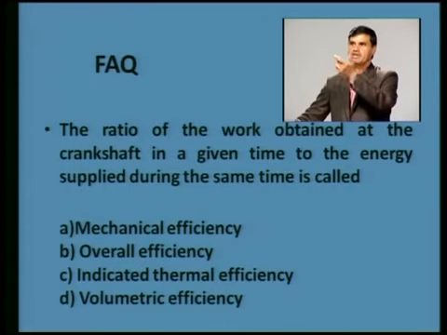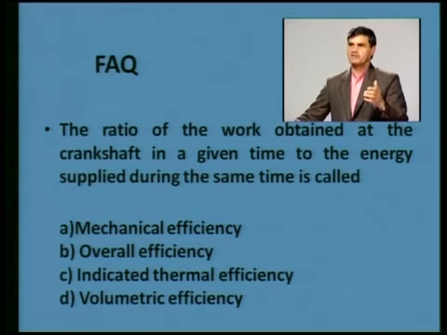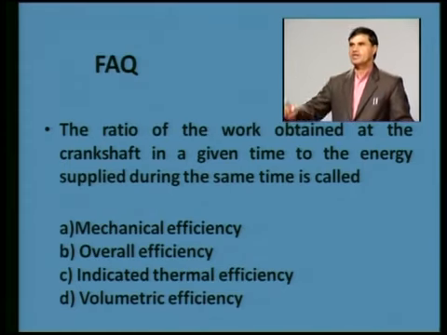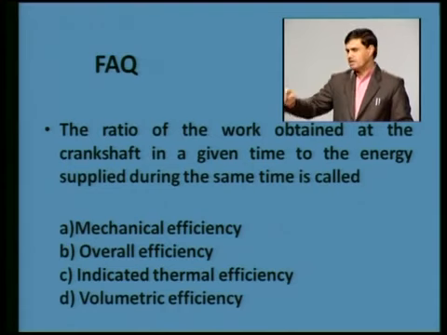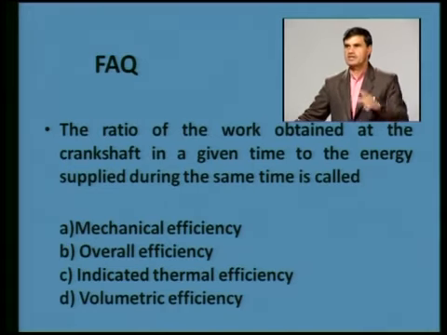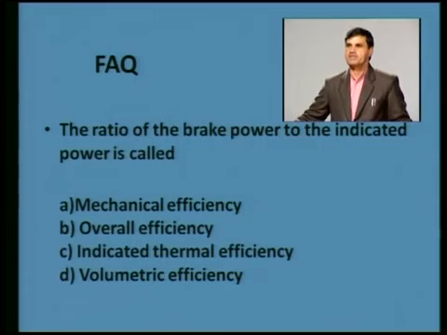Mechanical efficiency, which is given here, is brake output divided by indicated output. Indicated thermal efficiency is indicated power output divided by heat supplied. Volumetric efficiency corresponds to the amount of air which we are able to trap into the cylinder. So, in terms of heat which we are having, it is overall efficiency. Here the correct answer is overall efficiency.